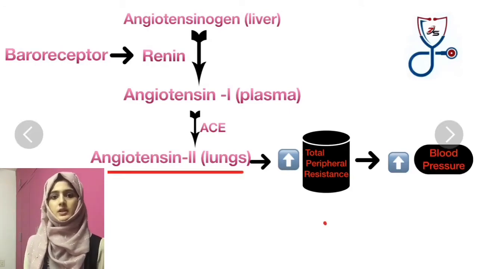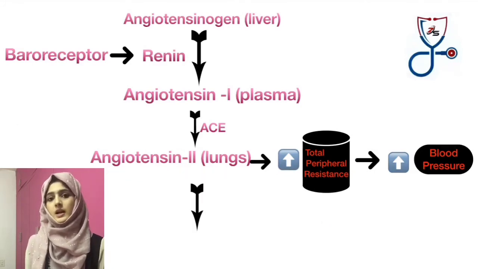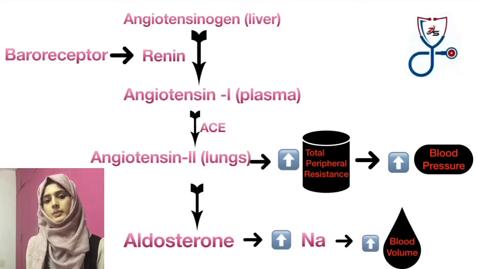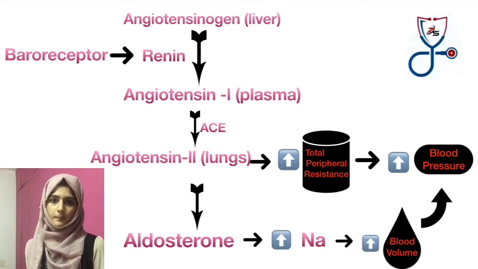Now, this angiotensin 2 also stimulates aldosterone secretion, which leads to an increase in renal sodium absorption, which leads to an increase in blood volume, thereby increasing blood pressure.